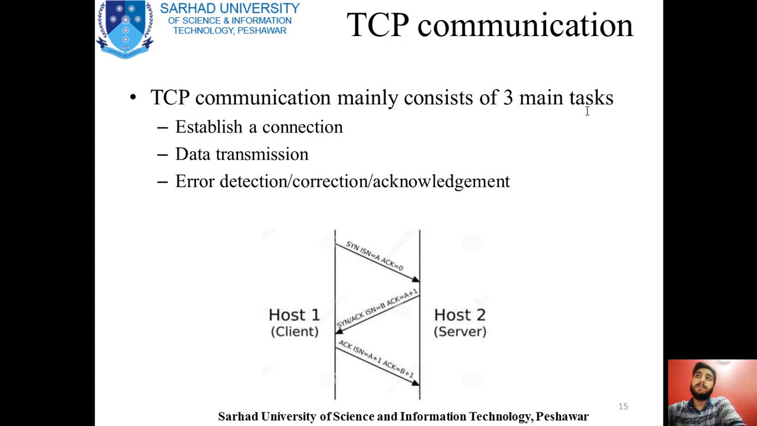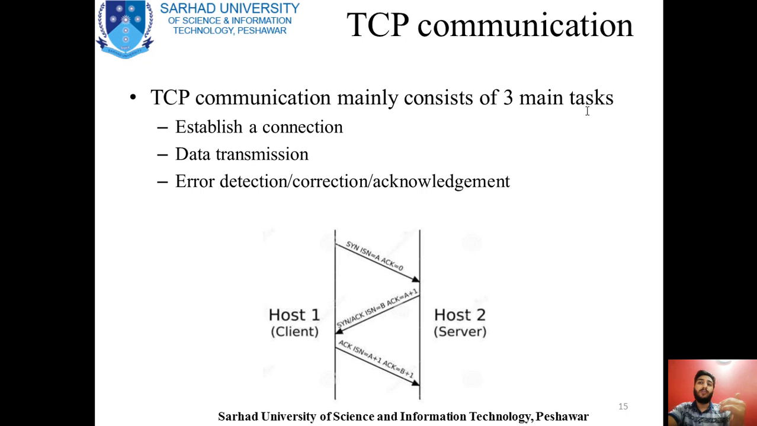Now, coming towards TCP communication. TCP communication mainly consists of three main tasks. The first task is that you have to establish a connection. You know that in TCP/IP the connection is established before transmission of the data. So first of all, you have to establish a connection from the transmitter towards the receiver. The second thing is you have to transmit the data, and the third one is to detect the error, correct it, and send back the acknowledgement. So you see that this is basically a three-way handshake. You can also call it a three-way handshake.